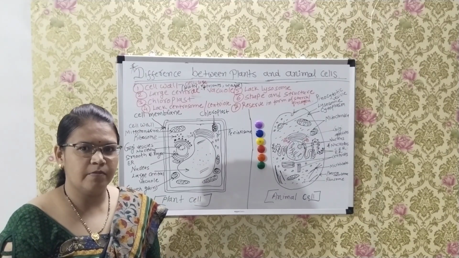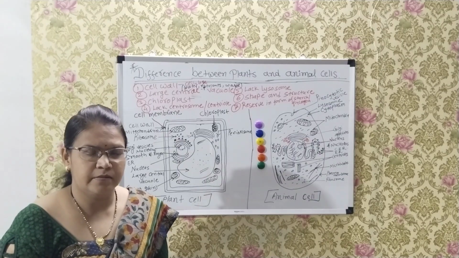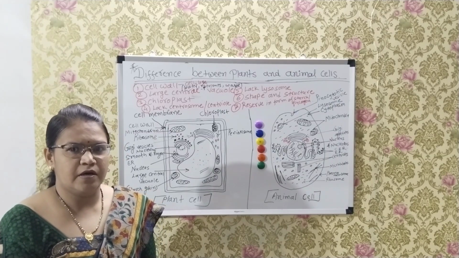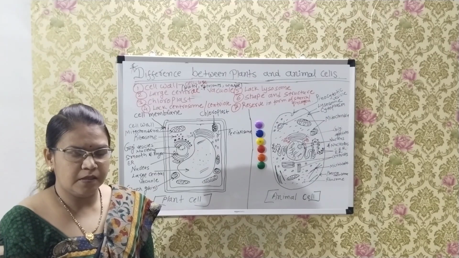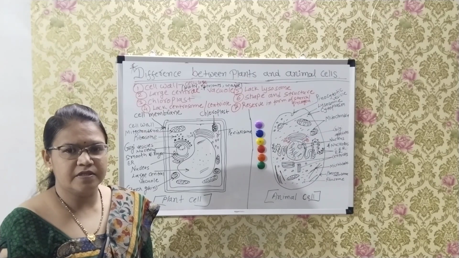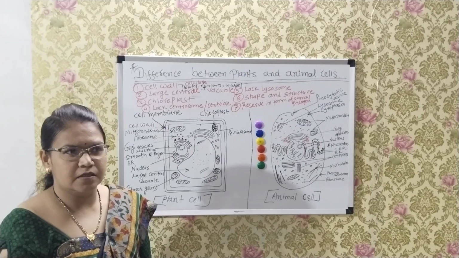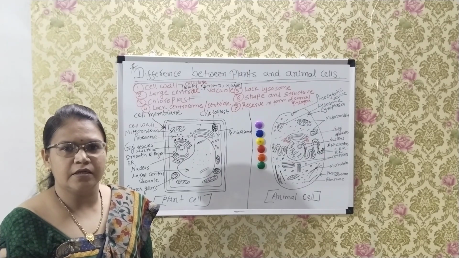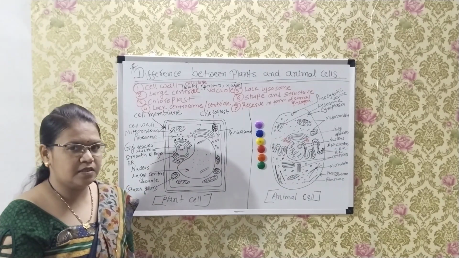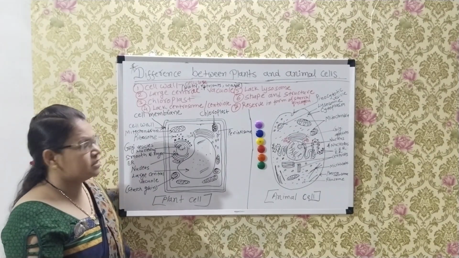Today I am discussing the difference between plant cells and animal cells. Both plant cells and animal cells are eukaryotic cells. Yesterday we saw the difference between prokaryotic cells and eukaryotic cells, and we saw the characteristics of eukaryotic cells. So today we will see the difference between plant cells and animal cells.